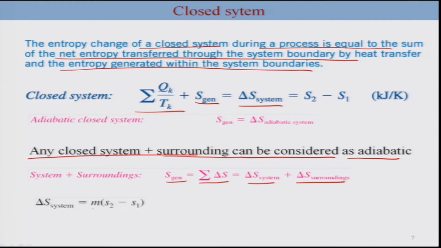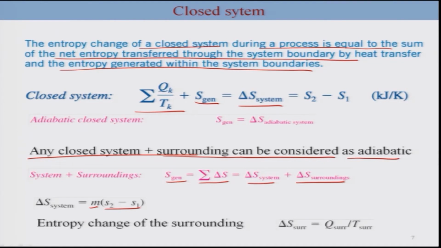Delta S system is nothing but your mass times the change in the entropy per unit mass. Okay, thus, the entropy change of the surrounding can be written simply as delta S surrounding equal to Q surrounding by T surrounding, considering T to be constant. Okay, so this is the simple expression of your entropy generation. So you can plug this information in to obtain the S generation of the system plus surrounding.